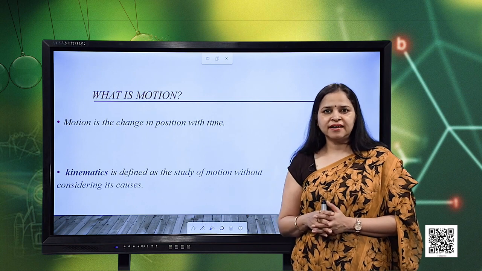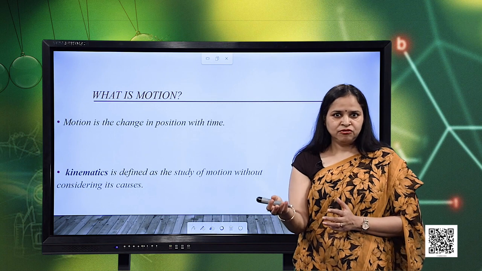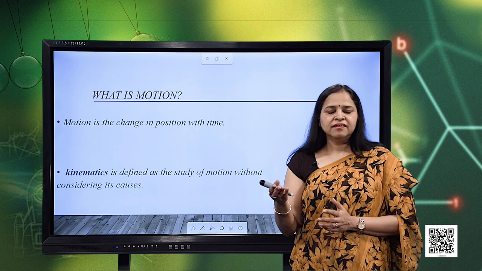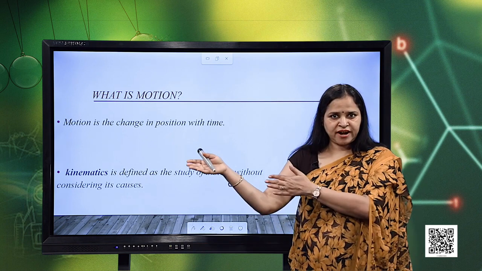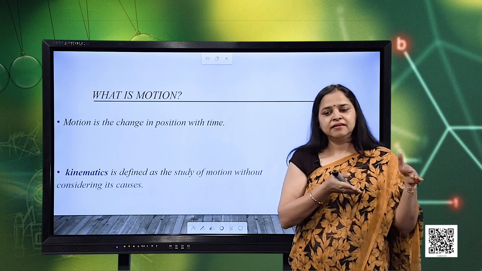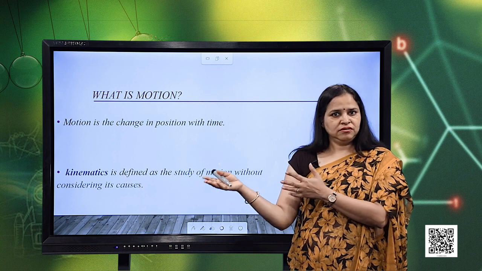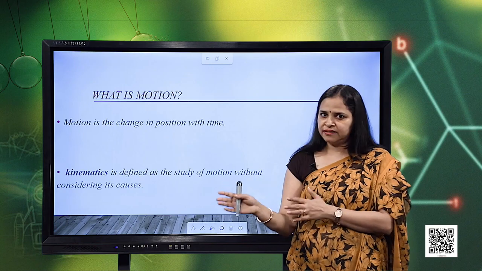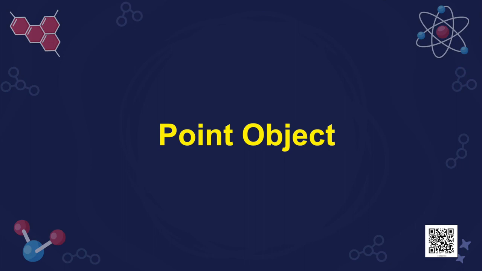For example, consider the apple falling from the tree. What is the path of the apple when it falls from the tree? It is a straight line path. Similarly, suppose a train is moving on a straight track. It is the motion of the train along the straight path. So, in this chapter we are just going to consider the motion along the straight line. Let us talk about the meaning of this term point object first.